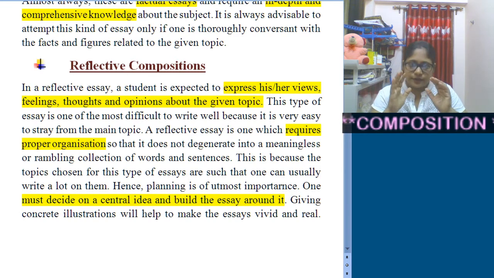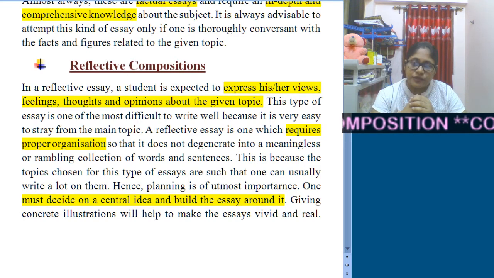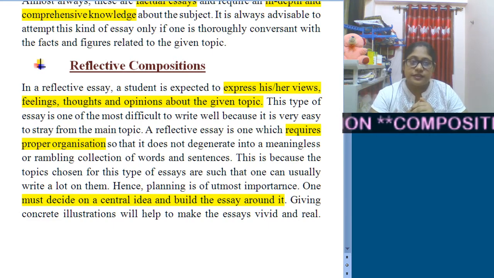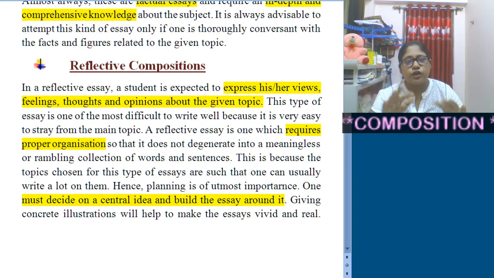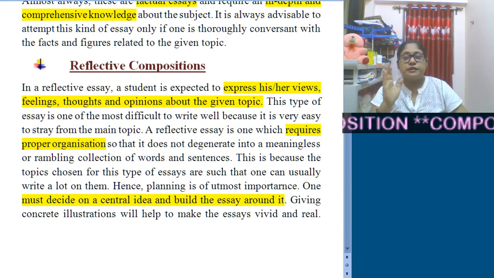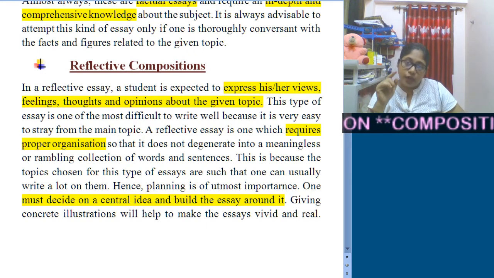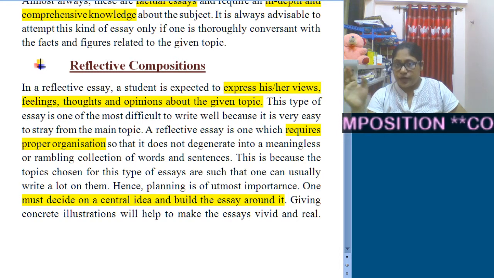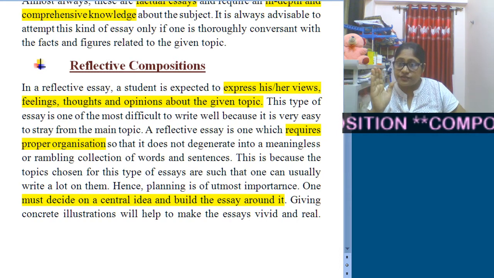In this type you will be given a topic, and you need to explain it the way you feel and think, according to your own opinion. You will find lots of things to write, but remember you have a word limit, and you must not go out of your topic or central idea.